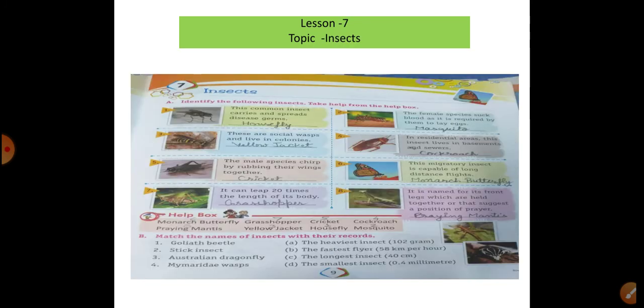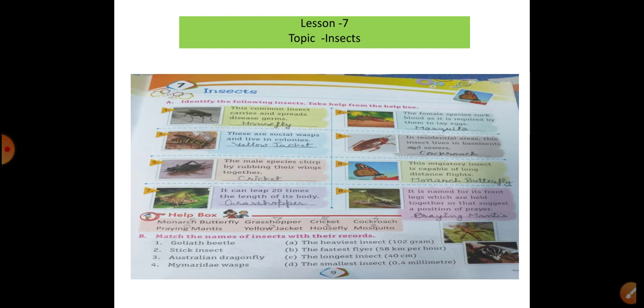Next, lesson 7, insects. Identify the following insects from the helping link and write down. One is the housefly. This is a common insect and spreads disease germs. Next, you will see number 2. The female species sucks blood, which they require to lay eggs. The mosquito. Next, you will see the third, the social wasp.